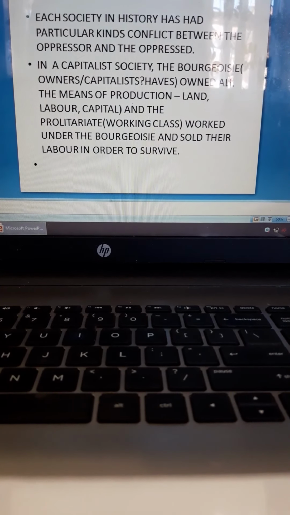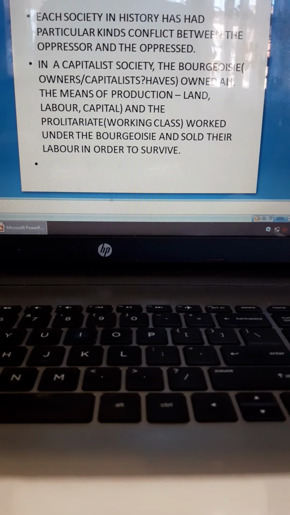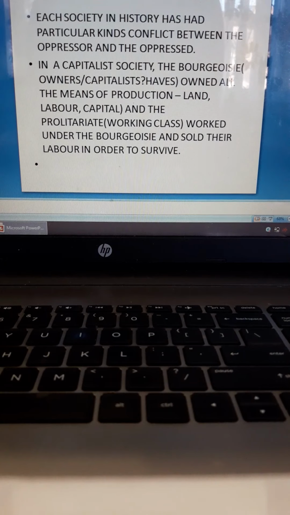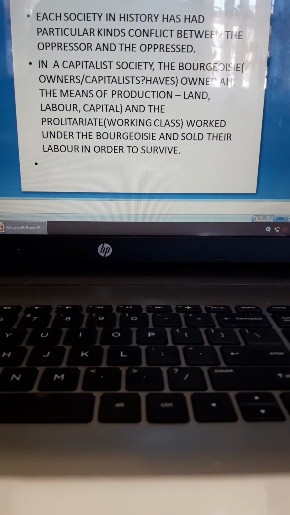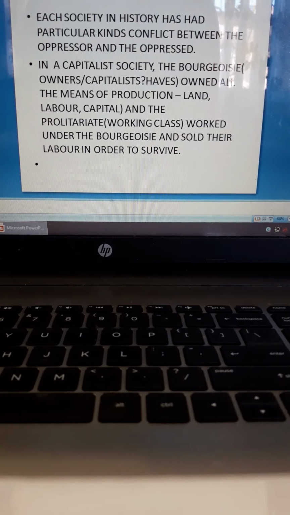Everybody will have certain classes where they will fight, like they'll have a conflict which will lead to revolution and an emergence of a new historical society. So each society in history has had particular kinds of conflict between the oppressor and the oppressed.